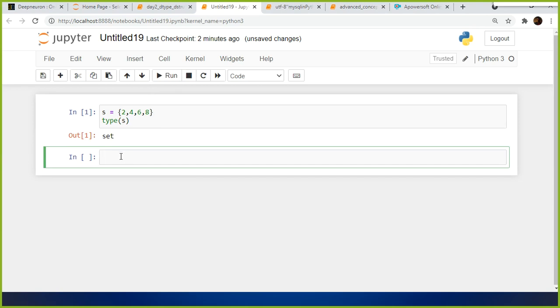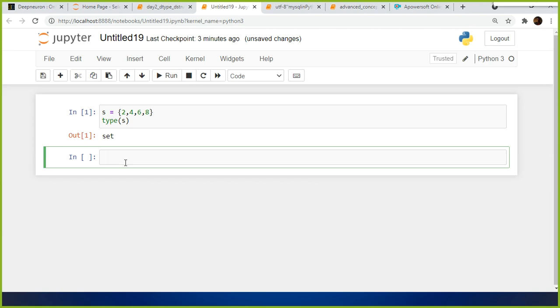I cannot use an index to access each and every element, like how I did it in the case of list and others. List, tuple, and string are all called iterables. What do you mean by iterable? The object which you are able to iterate using a for loop is what is called an iterable, in simple terms.